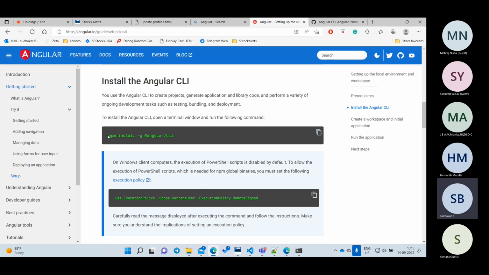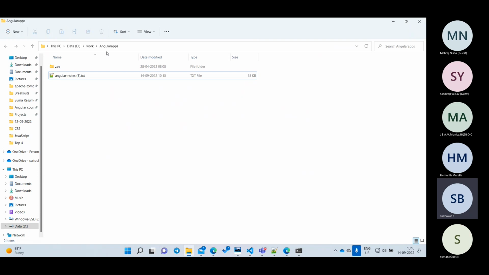For the CLI, there is a command called npm. npm means Node package manager. And install means I want to install the library. And -g means global. Sir, what is this global and local? So where are we going to write our project? Inside the D drive, right? So in the D drive I am going to write inside one folder. But the CLI is required for your entire system. Suppose you go to the E drive and develop another project, there also you need to install it. So instead of installing two or three times, what will we do? We will install it in the C drive automatically.